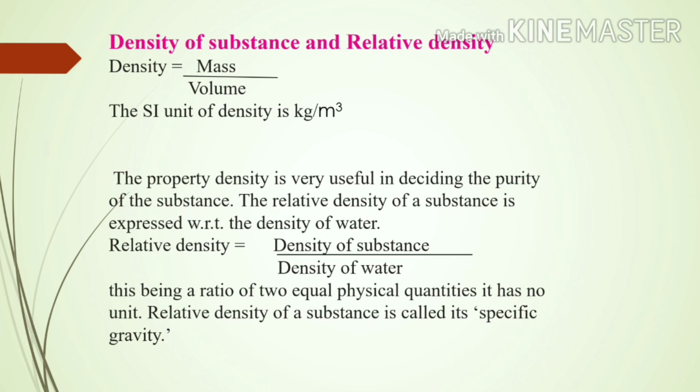The relative density of a substance is expressed with reference to the density of water. Therefore, relative density is equal to the density of the substance upon the density of water. Being a ratio of two similar physical quantities, it has no unit. Relative density of a substance is also called its specific gravity.